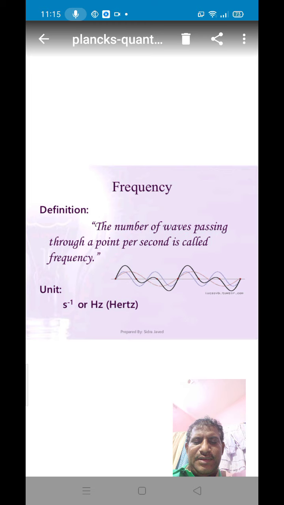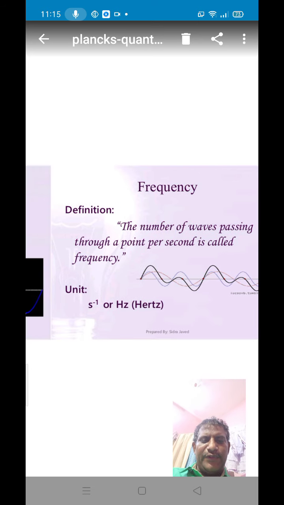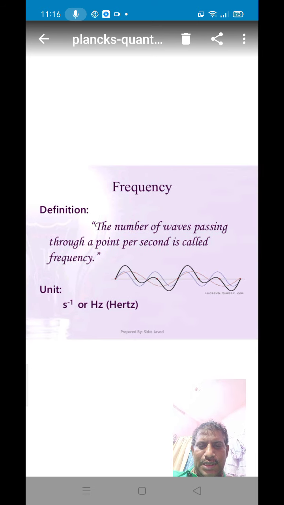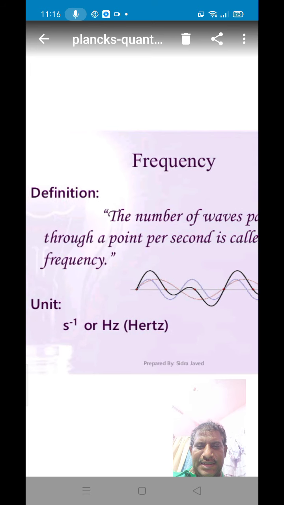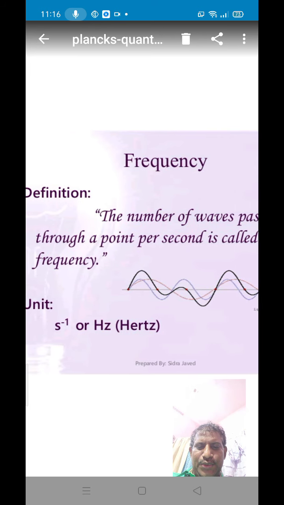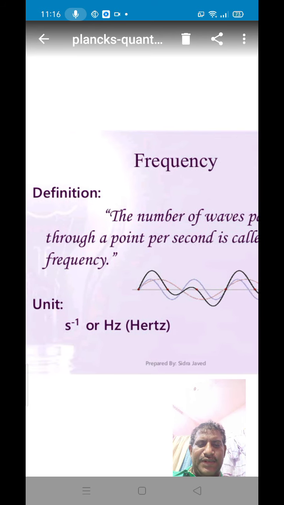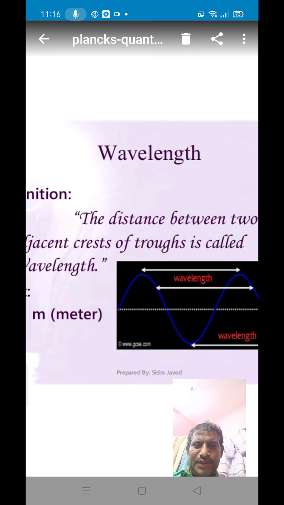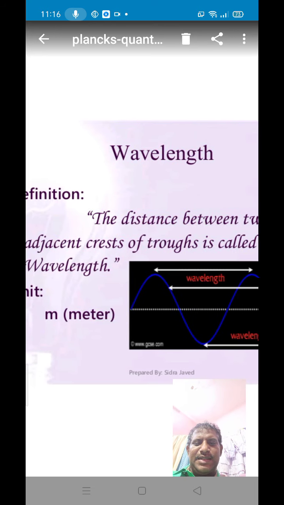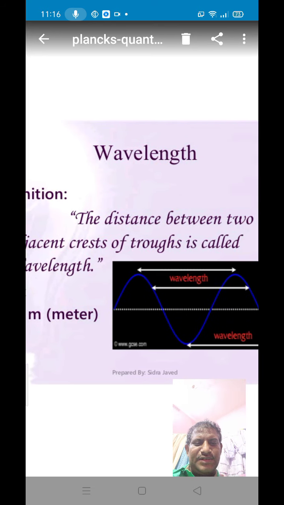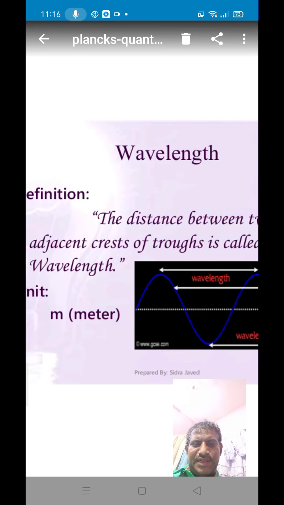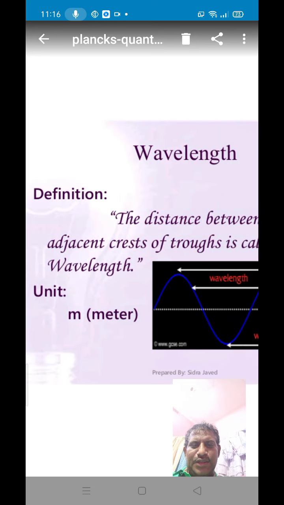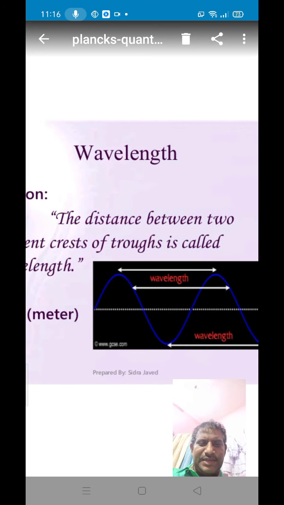Electromagnetic radiation has several characteristics. The first characteristic is frequency. Frequency means the number of waves passing through a point per second. The unit of frequency is second inverse or hertz. The second property is wavelength. Wavelength means the distance between two adjacent crests or two adjacent troughs. The unit of wavelength is the meter.